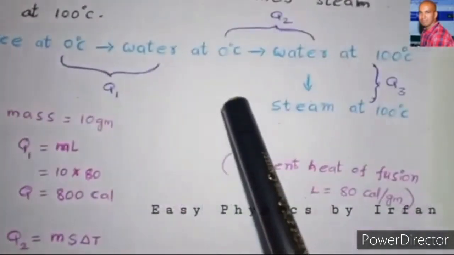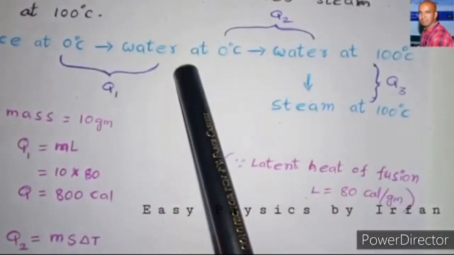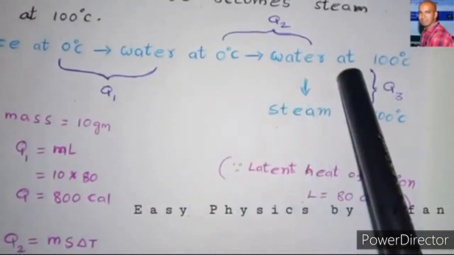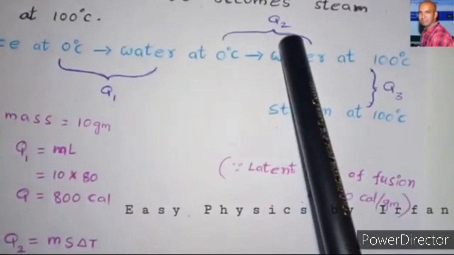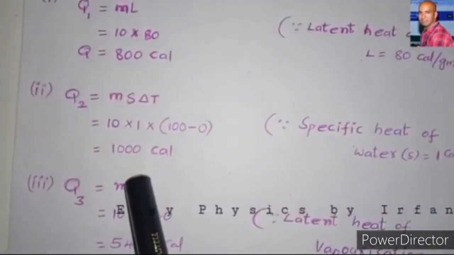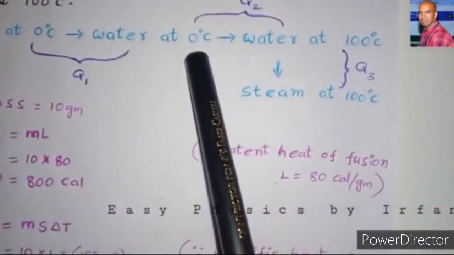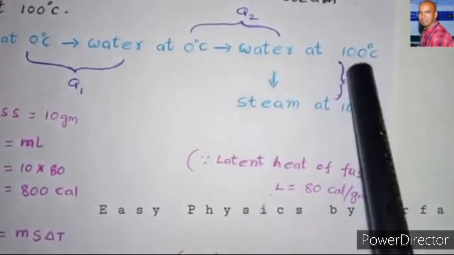And again we have to find the value of Q2. That means the heat energy required for the change between water at 0 degrees centigrade and water at 100 degrees centigrade. How much heat energy is required? Q2 has to be calculated now. So here there is a difference in temperature, because the water is changing from 0 degrees to 100 degrees.